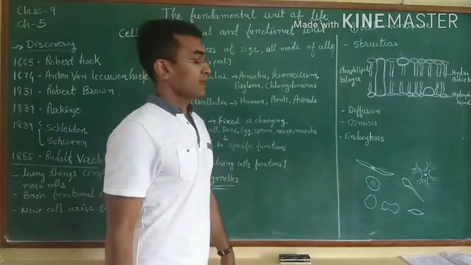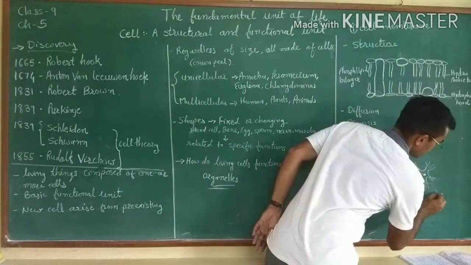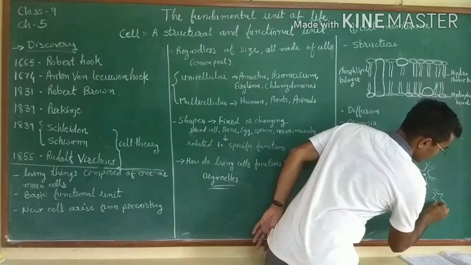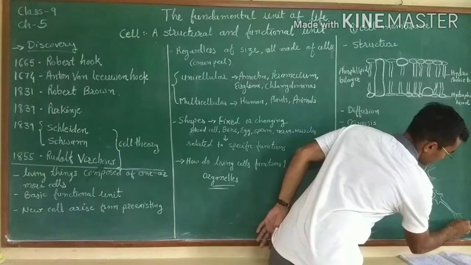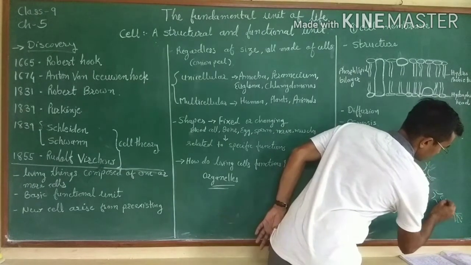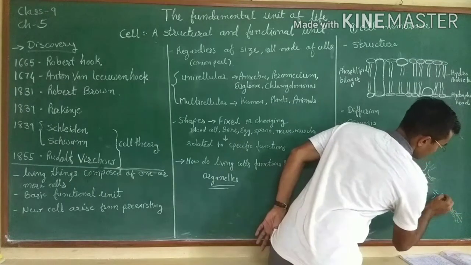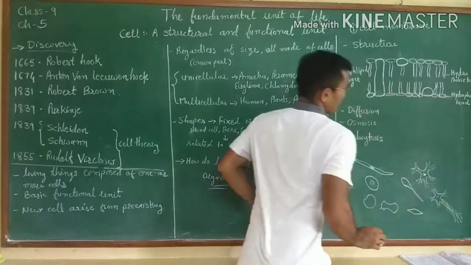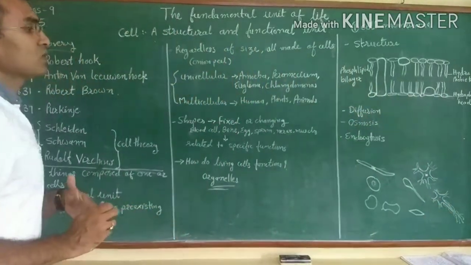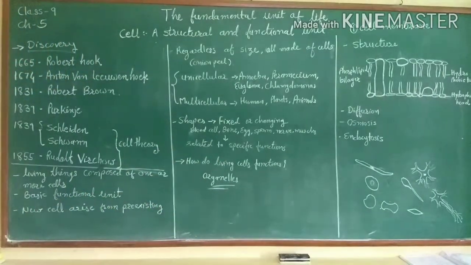This is a bone cell. Then nerve cells. This is a nerve cell. So depending on their functions, they are of different shapes.